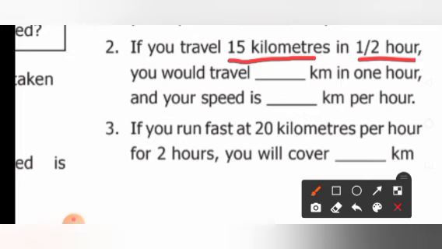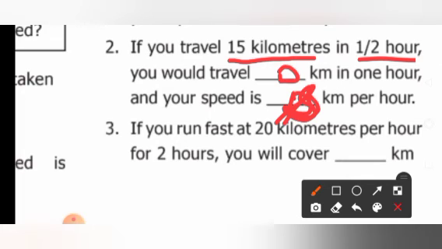Yes. You would travel dash kilometers. What do you have to find out? You have to find out the distance. In the first case you have to calculate the distance for 1 hour, and in the second case you have to calculate the speed.